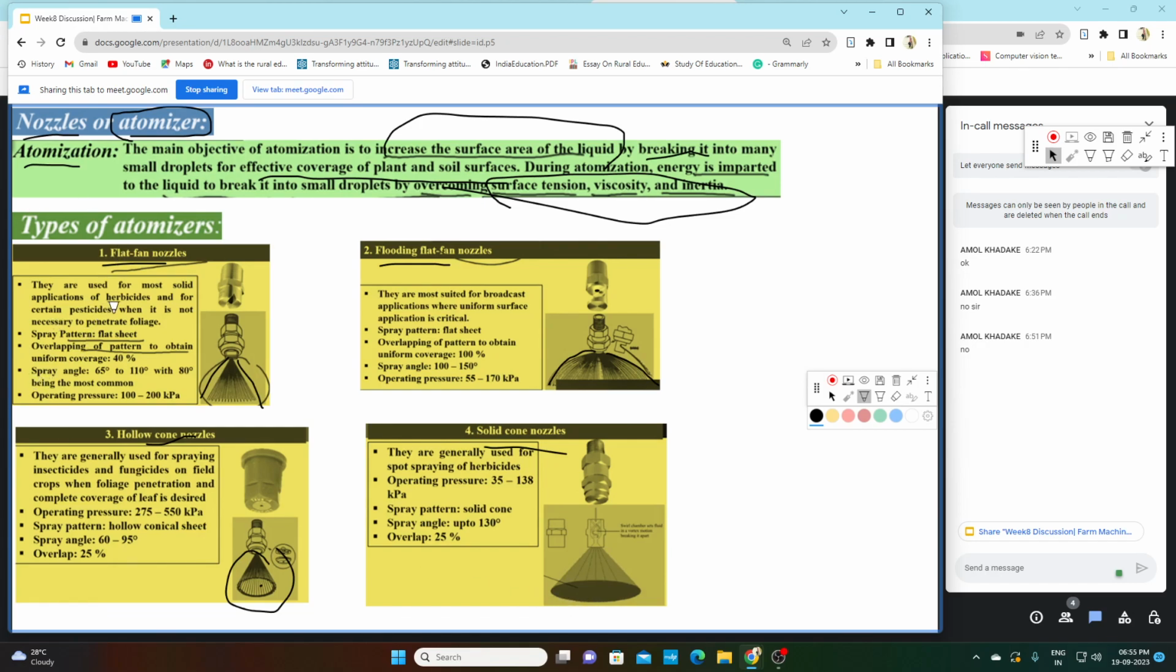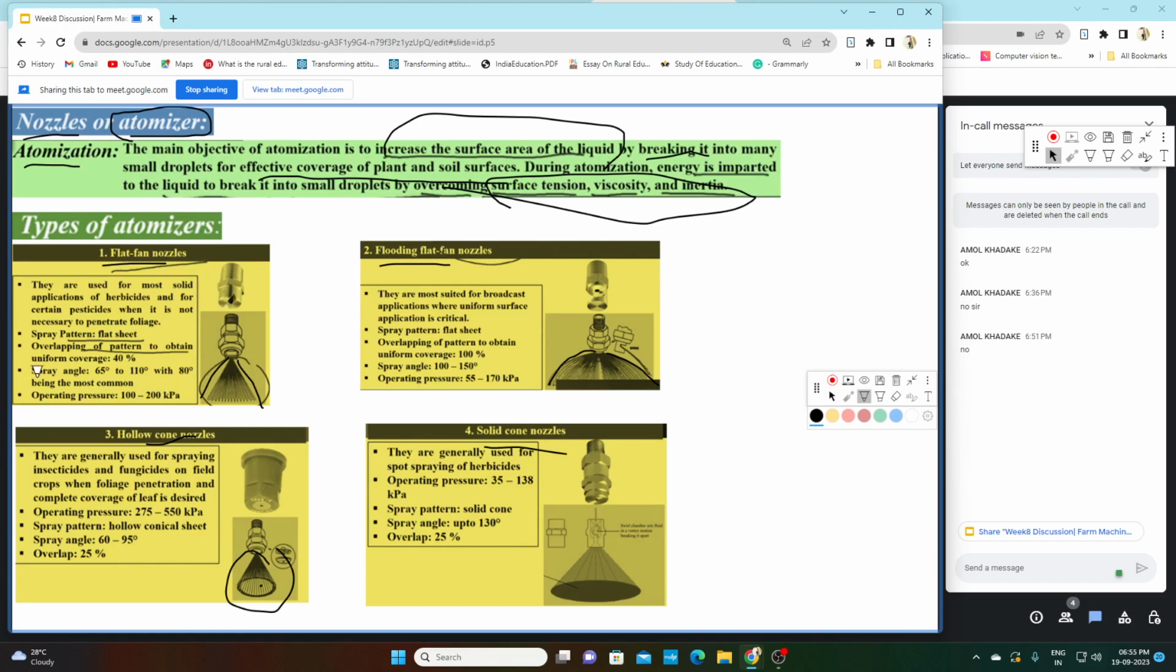Now some of the features of these nozzles. Flat fan nozzles are used for most soil application of herbicide and for certain pesticides when it is not necessary to penetrate into the foliage. Foliage means the green portion of the plant. So if it is not required for the liquid to reach all the parts of the plant, and we only require the spray on the surface of the plants, in that case we use this flat fan nozzle.